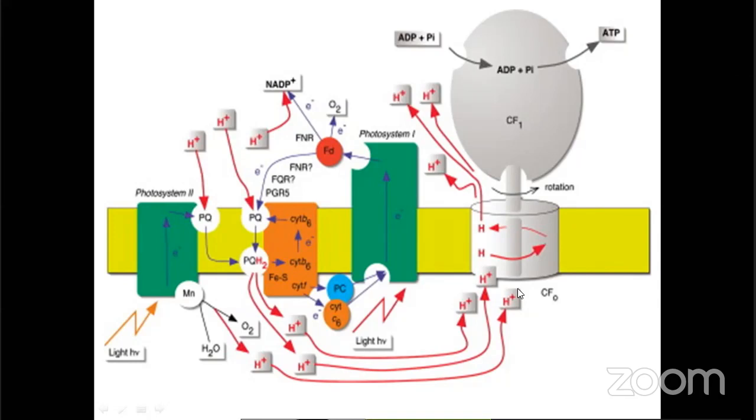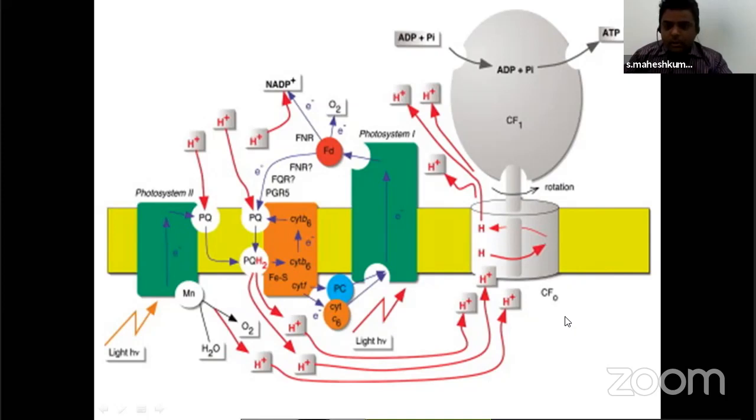Due to the accumulation of more protons in the lumen, a gradient is created between the stroma and lumen. Now the protons are trying to move from high concentration to the low concentration of the stroma. Protons are moving through only one channel, that is the ATP synthase. Now ADP and Pi form ATP. So previously, in the Z scheme, I explained how NADPH is synthesized. Now see clearly how ATP is generated.